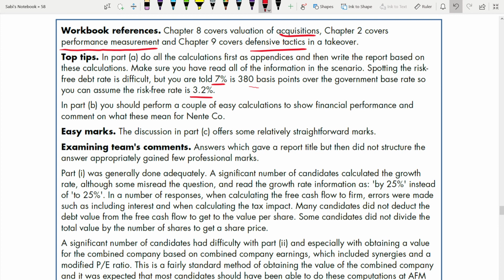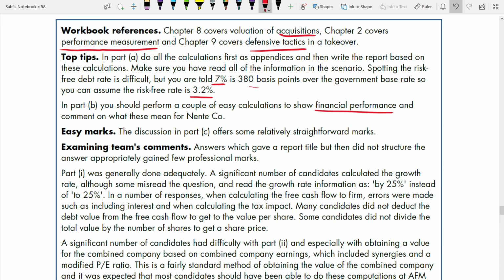It is not that you have to add, okay, 3.8. You have to deduct 3.8% from the 7% to get the risk-free rate. In part B, you should perform a couple of easy calculations to show financial performance. And comment on this, what it means for Nente. You have to comment also. Easy marks is part C, some relatively straightforward marks.